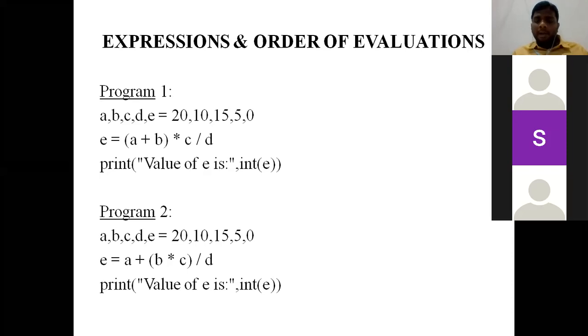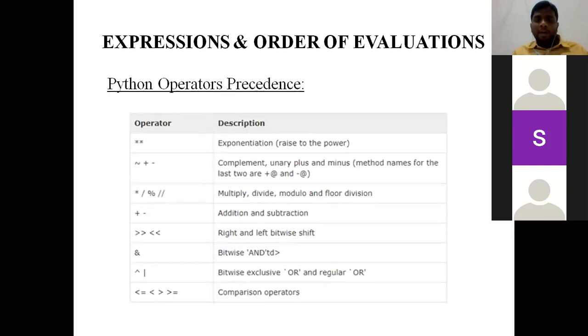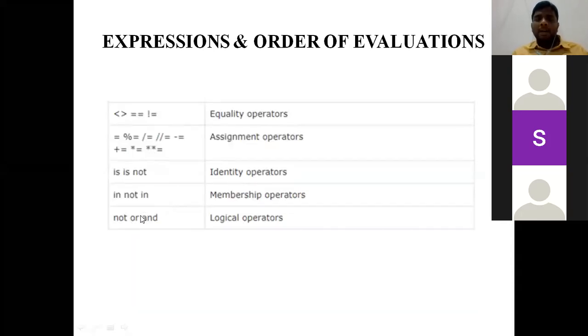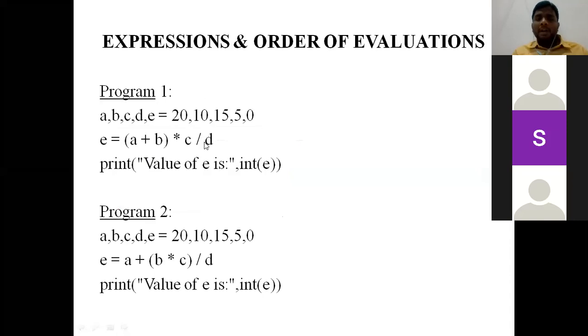In the above table, we can see multiplication, division, and after that the plus symbol. And one more point to be noted: you can observe parentheses here. Parentheses are having highest precedence.